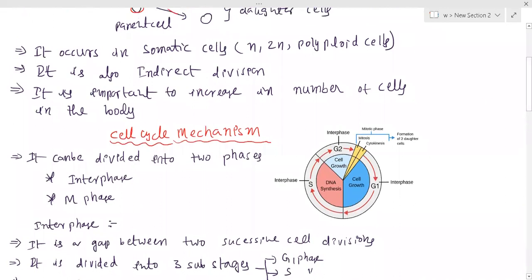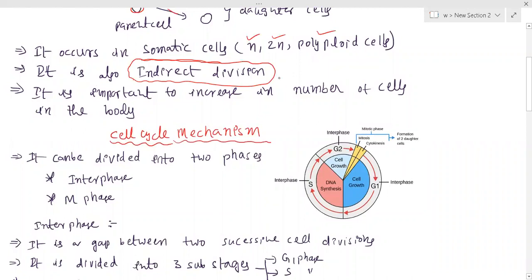And in what kind of cells can this mitosis process be seen? Of course, it occurs in somatic cells, which occurs in haploid cells and also diploid cells and polyploid cells. Okay, and this mitosis process is also called indirect division. Why is it called indirect division? Because it occurs in somatic cells.